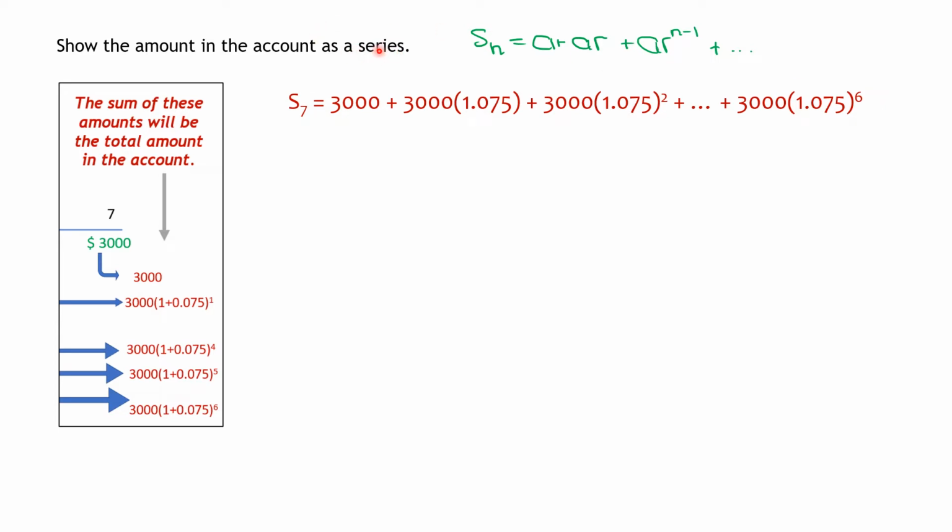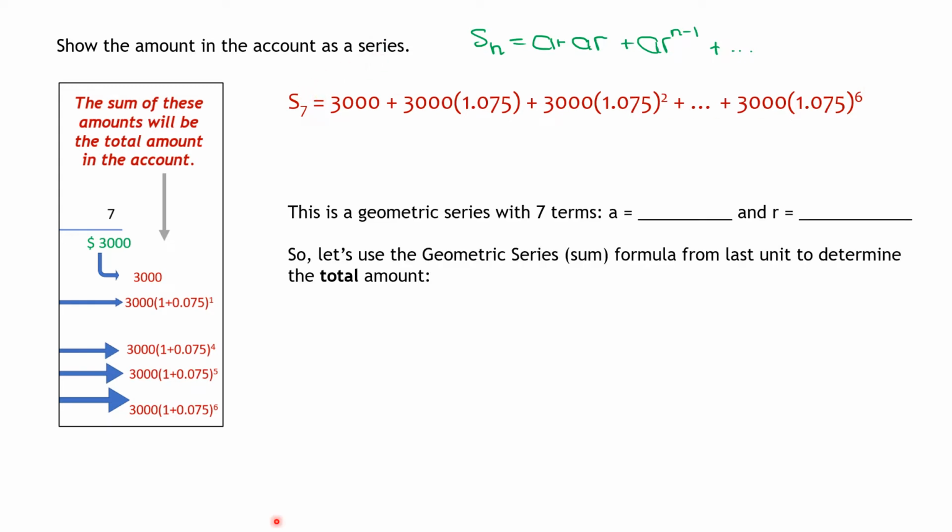Remember, a list of numbers or terms that you're adding together is called a series. So that's a series right there. This is a geometric series with 7 terms, and for this particular example, A is equal to 3,000, and our common ratio is 1.075.